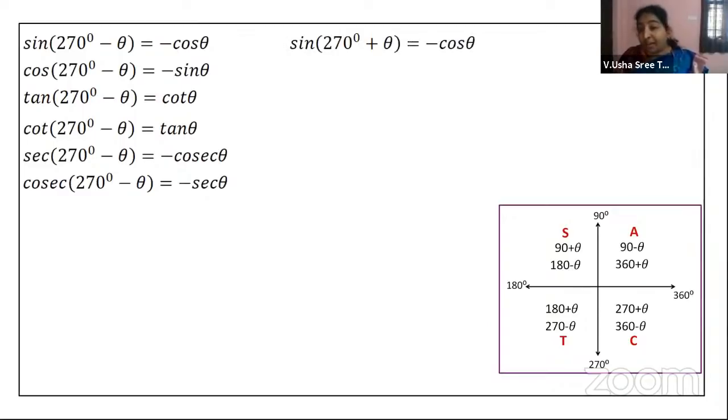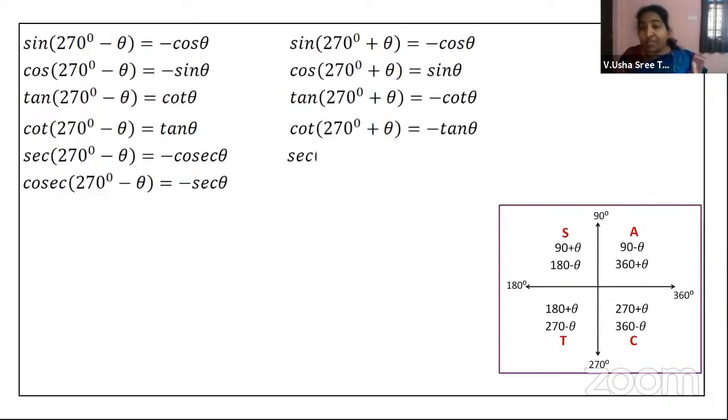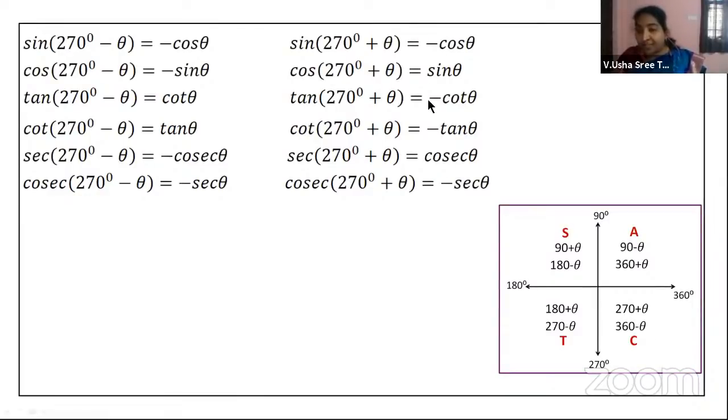And likewise, we are taking 270 plus theta, which is in the fourth quadrant. So just observe, children. Just observe what are positive over here. Only cos and secant. Cos and secant values are positive and the remaining are negative in the fourth quadrant. So the same thing we have taken here. Got it? And 3 into 90. So you just observe, if you have a function without co, you are taking the co-function of that. If you have a co-function, then you are removing that, and you are writing it.